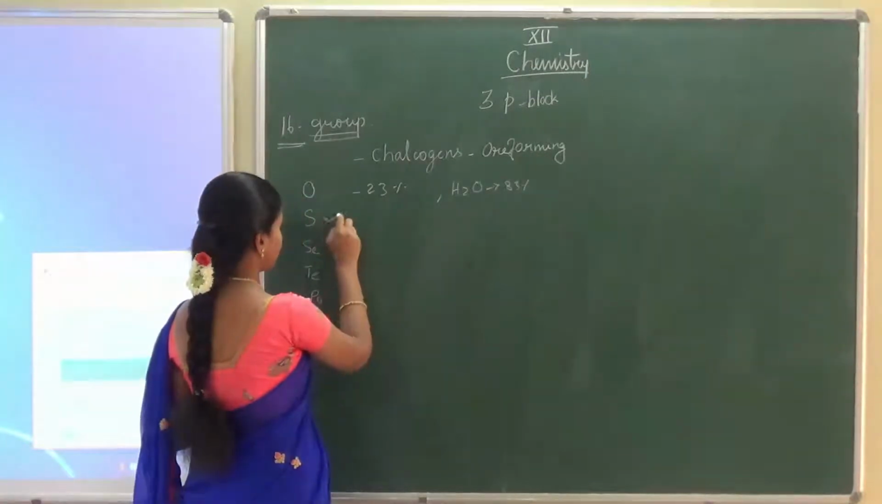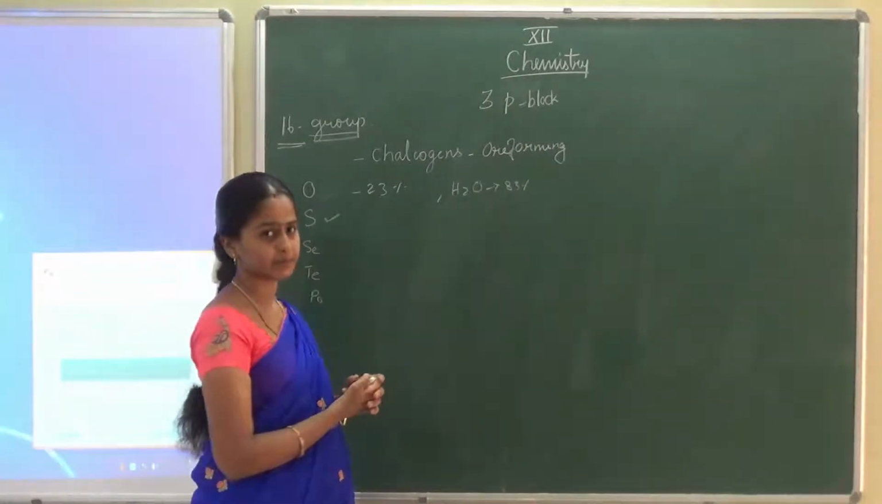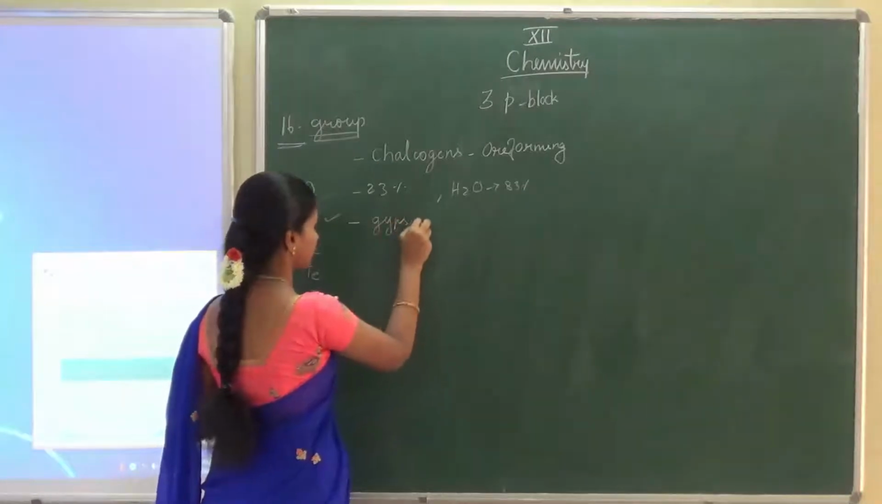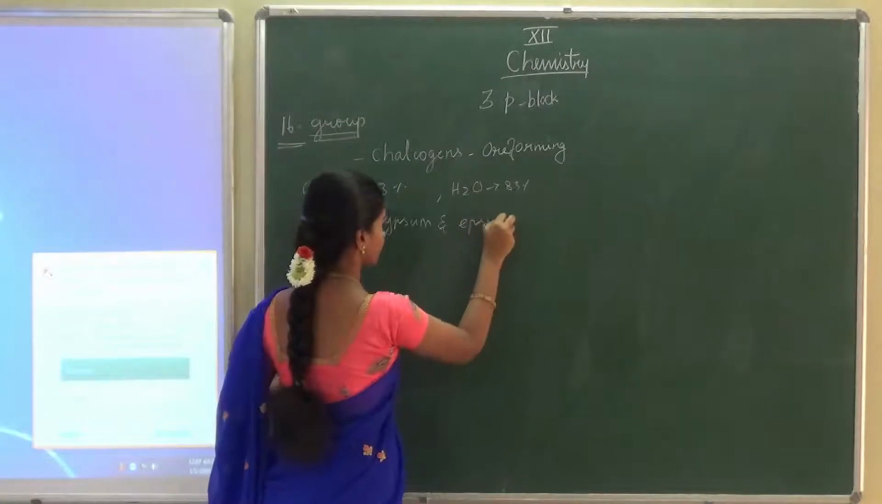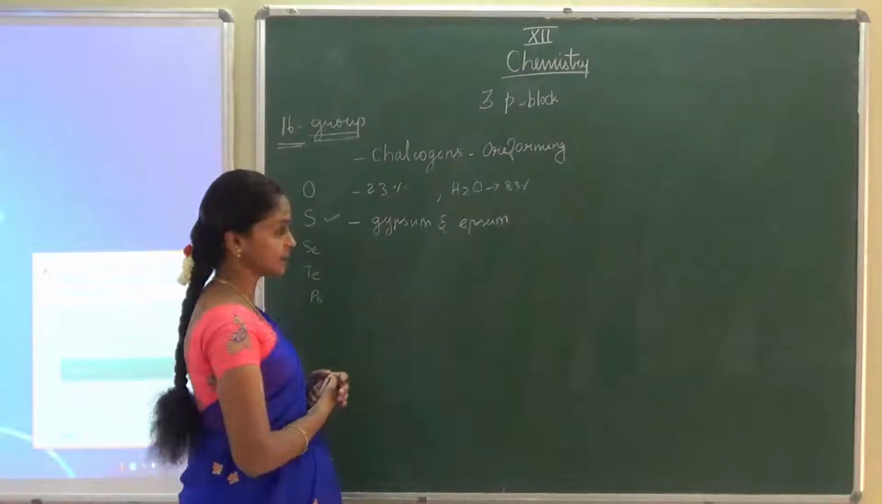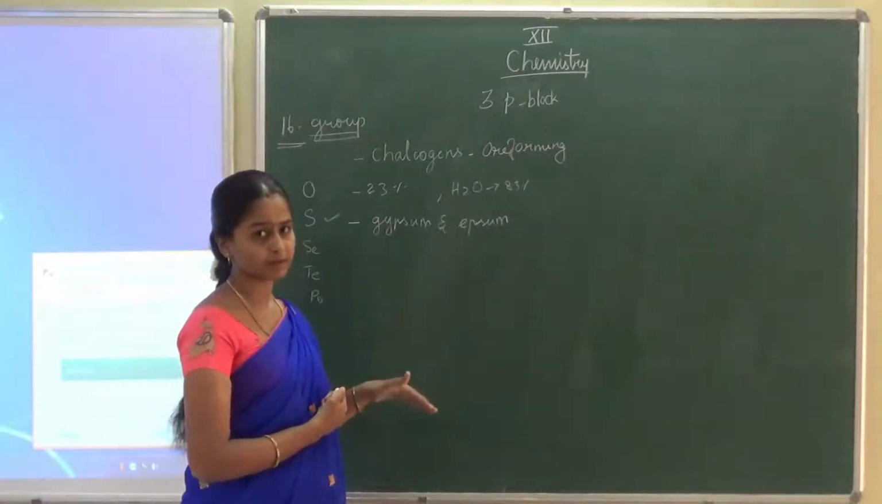Then sulfur exists in the form of sulfates like gypsum and epsom. The best examples are gypsum and epsom. Gypsum and epsom. Next, sulfur exists in the form of sulfides also.